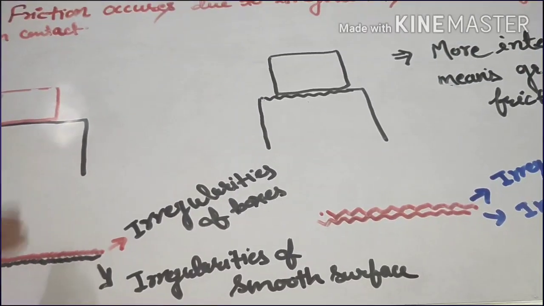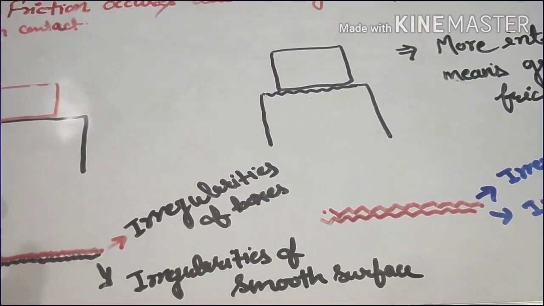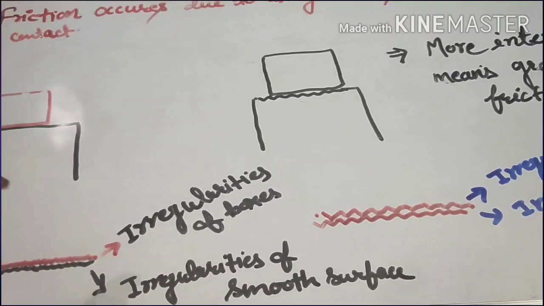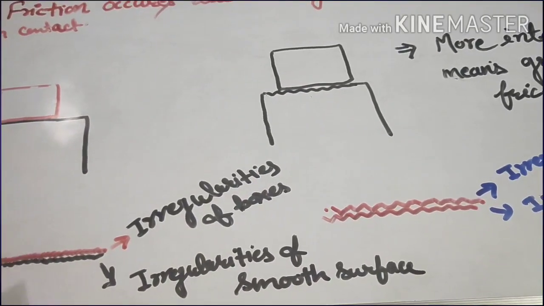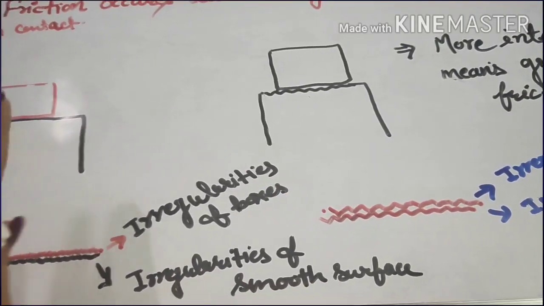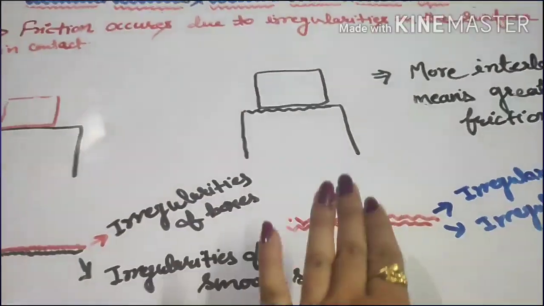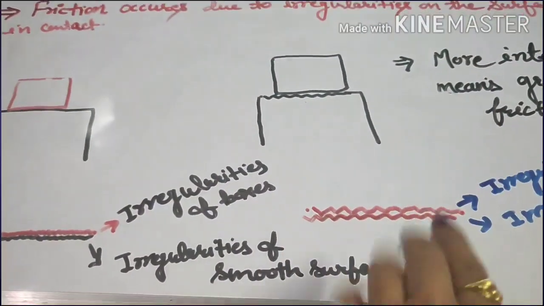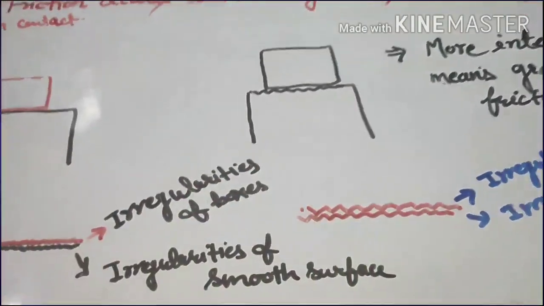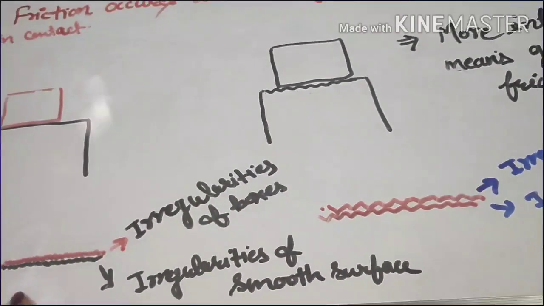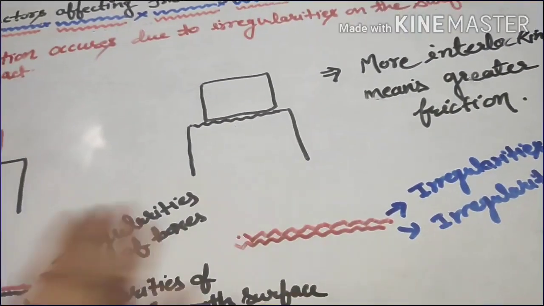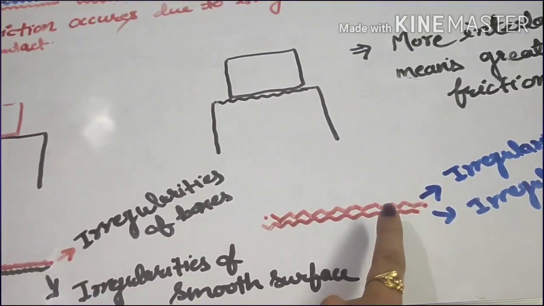So basically the irregularities of one surface join with the irregularities of the other surface. Now if you look at the rough surface here, you will have more irregularities compared to the smooth surface. Here irregularities are less, but here irregularities are more.